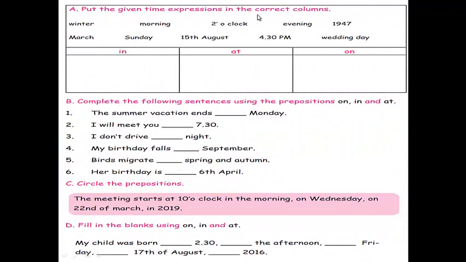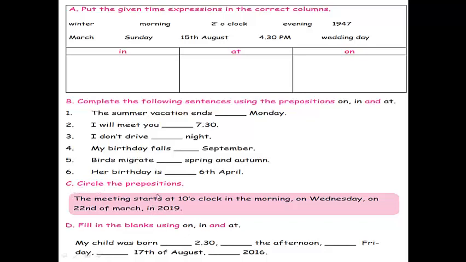Put the given time expressions in the correct columns. Here some words are given. Go through the previous slide and write the words under which column they have to come: in, at and on. Then question number B, alphabet C and D, you have to do by yourself.